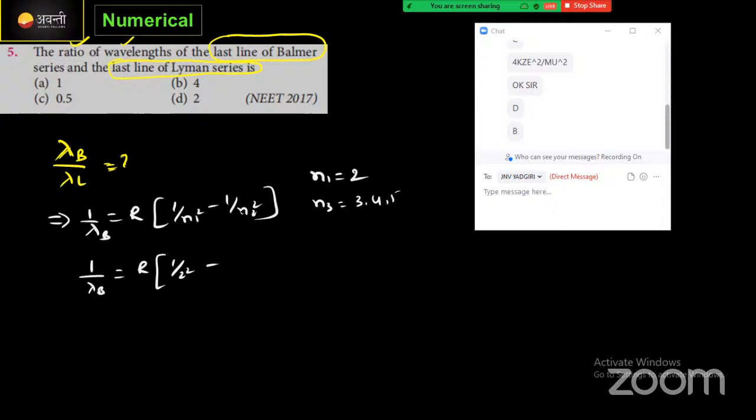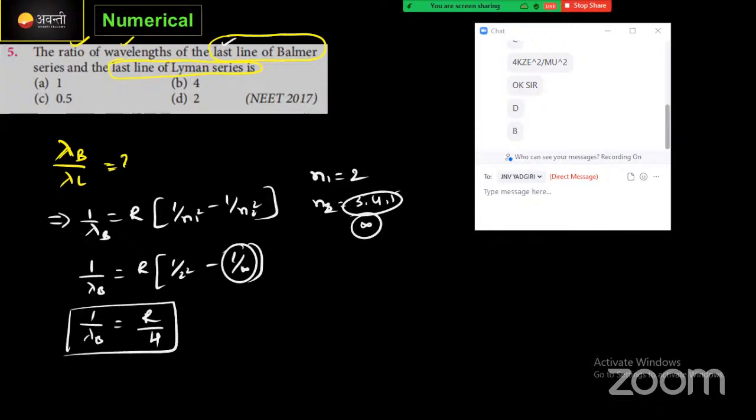Yes, for the last line, the given last line is correct. Last line means n2 will become infinity, correct now? Here 1 by infinity, right? Then this value will become 0. 1 by lambda Balmer will be equal to R into this term, which will become 1 by 4, correct now? This is for Balmer series.